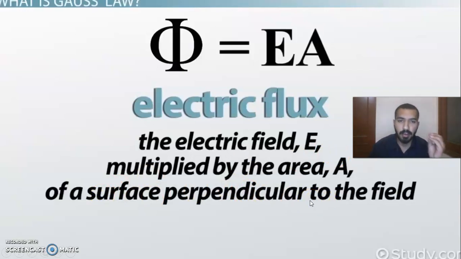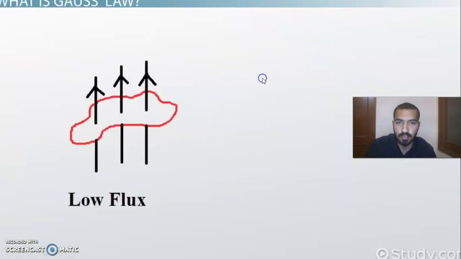Like, there is an electrical field coming from an electrical charge, and that field has a perpendicular surface in its way, and when that field interacts with this perpendicular surface and comes out of that surface, that is called electrical flux. So electrical flux is equal to E and A. E is the electrical field multiplied by the area of a surface perpendicular to that field. So this area and this E are both perpendicular. This phi is equal to EA. E is your field and A is the area of the surface.